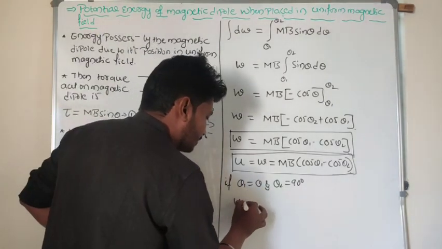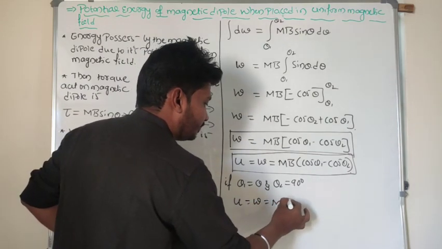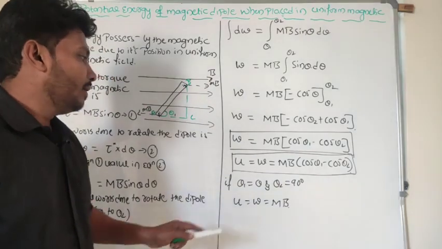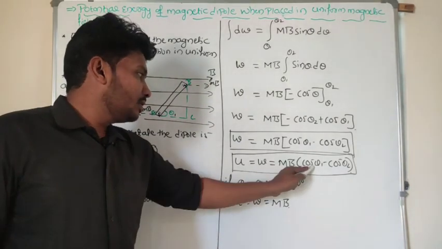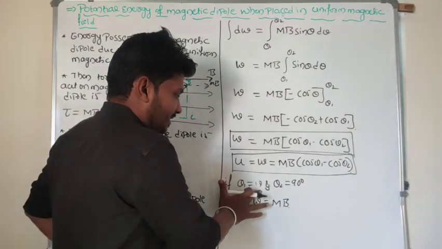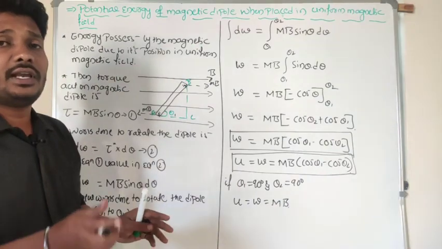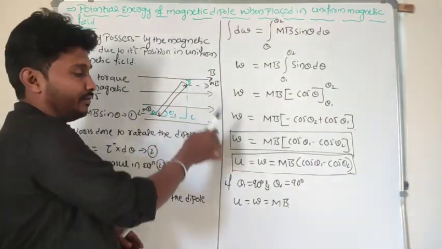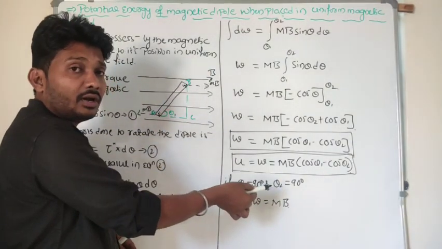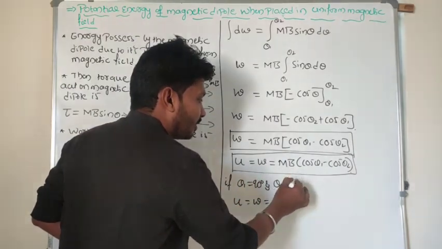So if I do like so, U which is equal to W, m into b. From 90 degree to any other degree I will take. So initially the dipole is perpendicular to the magnetic field. From that perpendicular to the magnetic field, then I can rotate in any other angle.